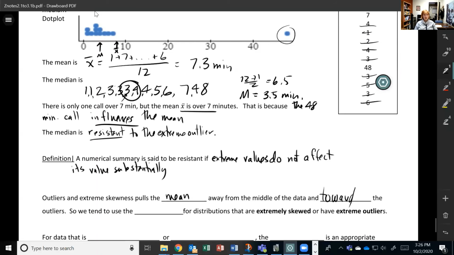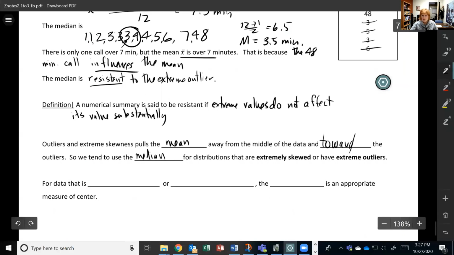All right, so anytime we need to say, what's a typical call, we're not going to use 7.3 minutes. We're going to use this median. So we tend to use the median as our measure of center for distributions that are extremely skewed or have extreme outliers. Otherwise, if the data is symmetric or just somewhat skewed, we use the mean as a measure of center.